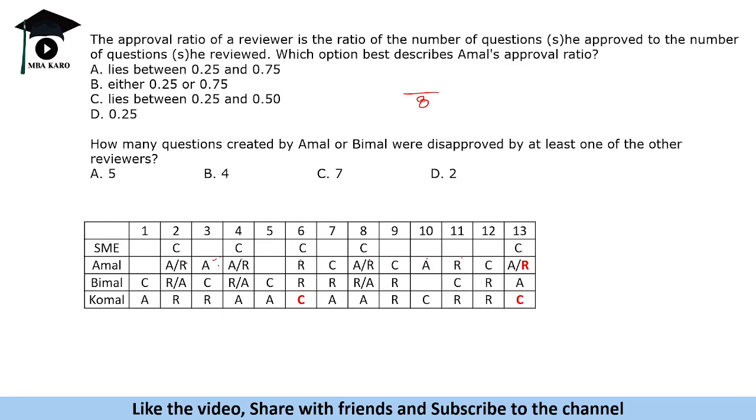So 1 he approves, 2 he approves. So minimum 2 is approved and maximum how many he is approving. Maximum he can approve 1, 2, 3, 4, 5, 6. Maximum he can approve 6. So this is the minimum approval and maximum approval is 6 out of 8. So that is 0.25 to 0.75. Okay, lies between 0.25 and 0.75. That is the maximum. This is the minimum approval ratio. For two questions, we know question number 6 and 11 that he definitely rejected. So that is the range that we get.